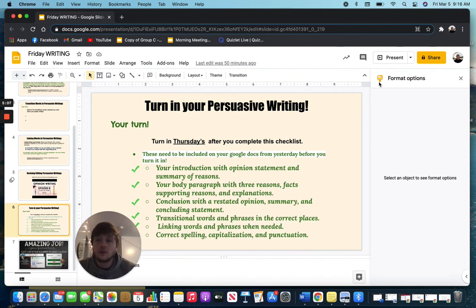So go to today's assignment, and then you can add a Google Docs to that assignment. Go to yesterday's assignment and continue your Google Docs from yesterday and turn that in once you have all these things checked off.